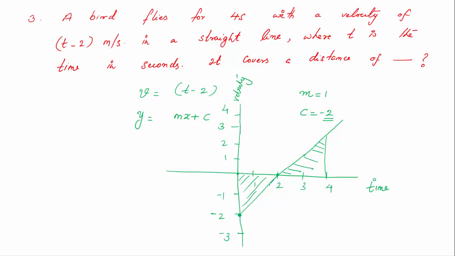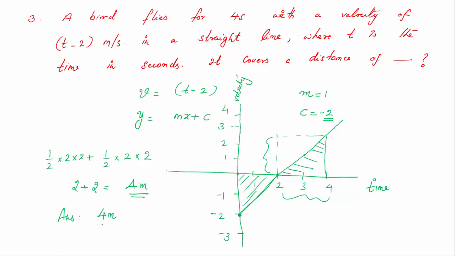So what is this area? It has a side length of 2 and 2, so half into 2 into 2. What is this other area? This is just half of the square of side 2 and 2. So again you will get half into 2 into 2. So the answer will be 2 plus 2, 4 meters. So the answer is 4 meters.